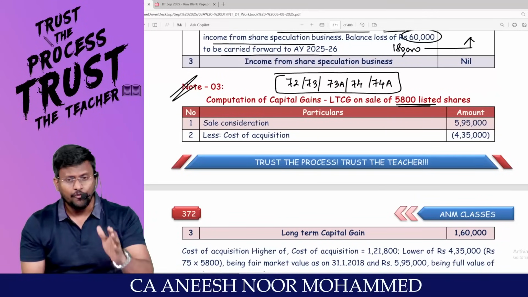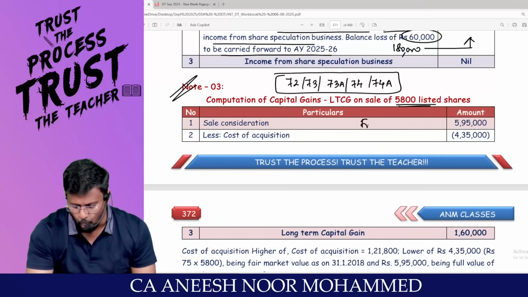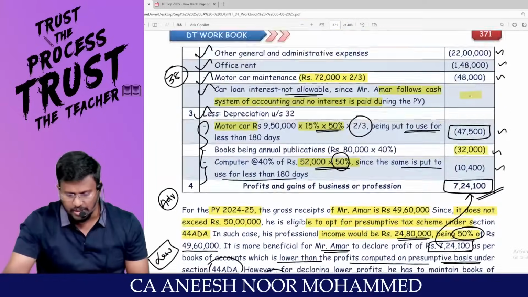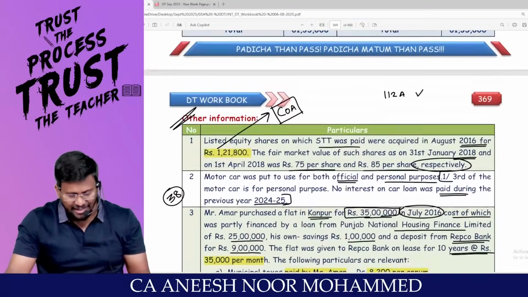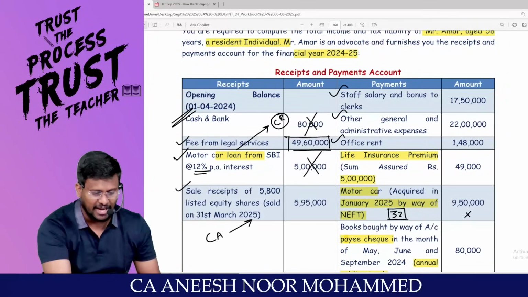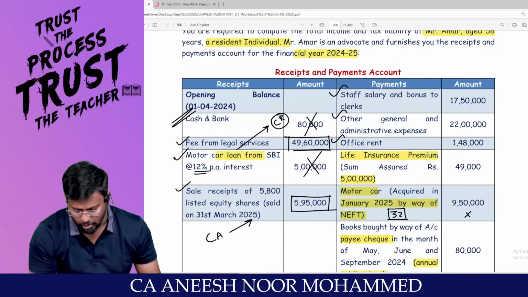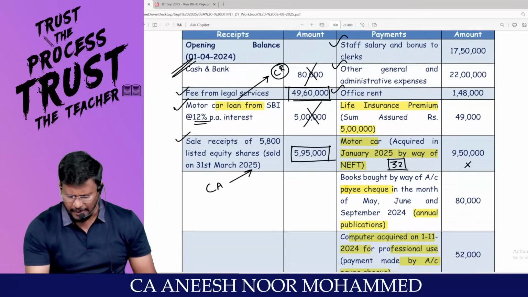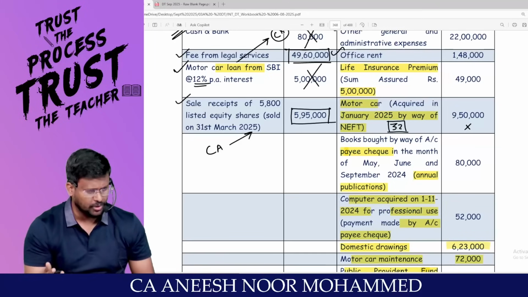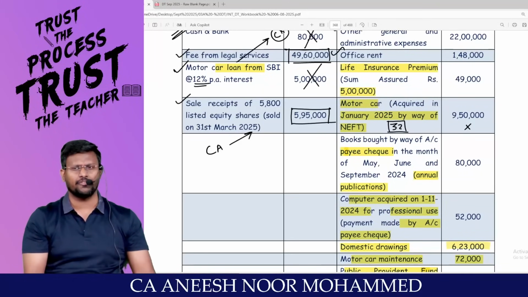For how many rupees have they been sold? What is the full value of consideration? 5,95,000. They themselves have given that by selling the listed shares, we got 5,95,000. The sale received, we can take it as full value of consideration, right? Less expenses for transfer. There are no expenses for transfer given in the question. So the net consideration will be 5,95,000.